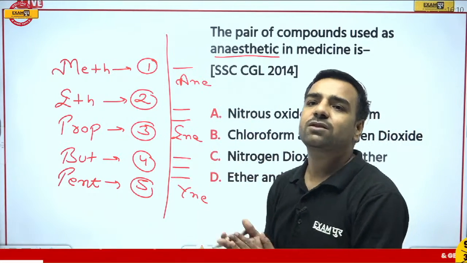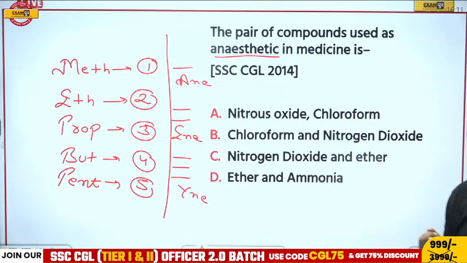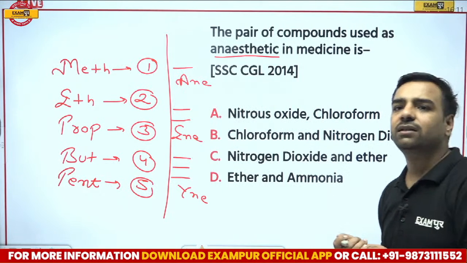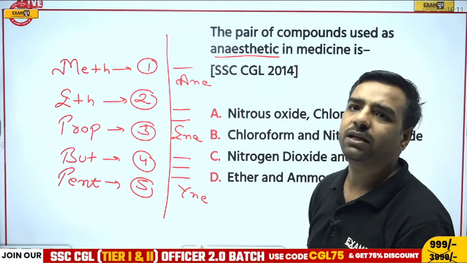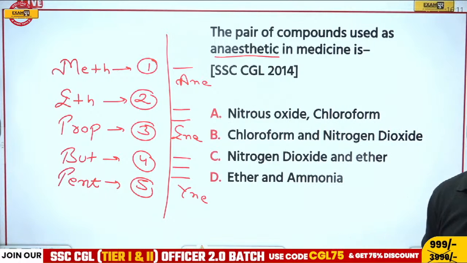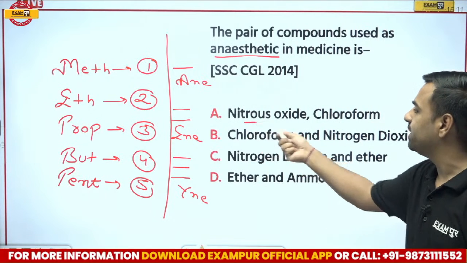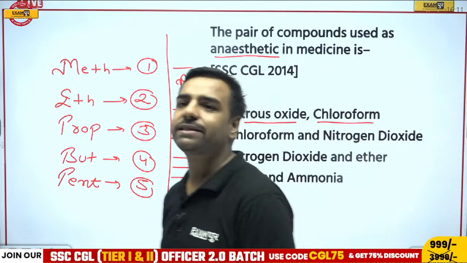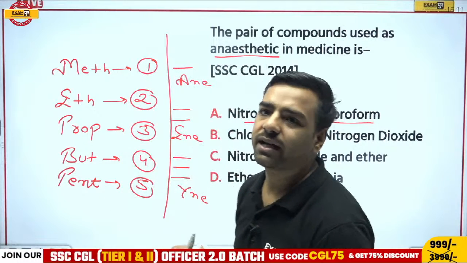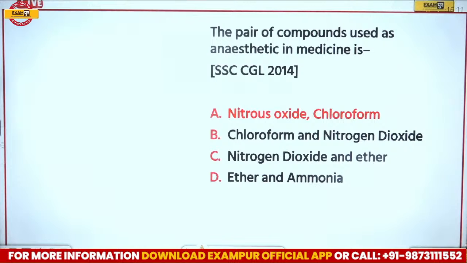Okay, so moving forward, Vikram is going with option B, that is chloroform and nitrogen dioxide. And Abhijit is saying, sir, it would be option B, that is nitrogen dioxide and chloroform. But if I talk about this part, it is going to be nitrous oxide and chloroform, right? Your formula is totally correct, CHCl3. But here, what is the correct answer? Here, we'll go with nitrous oxide and chloroform, right? So option number A is going to be the correct answer.